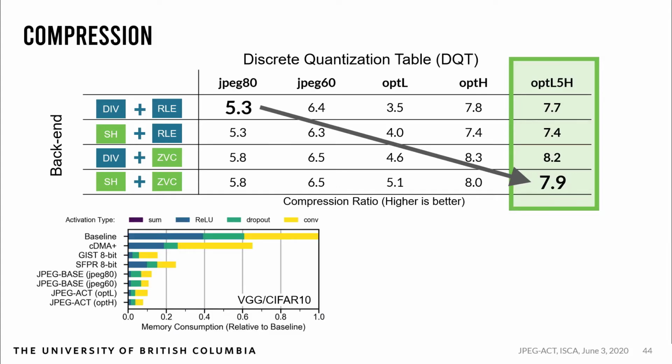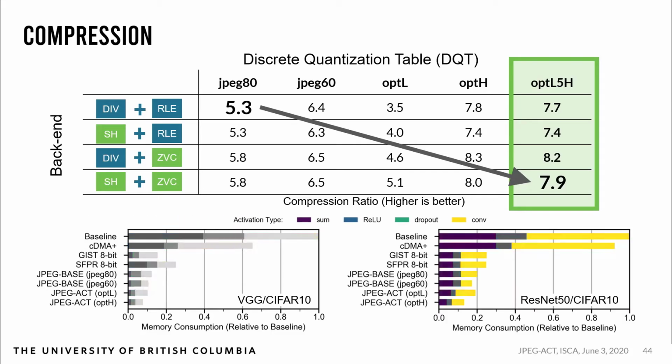If we look at where these improvements are occurring on VGG, we can see that JPEG significantly improves compression of convolution activations, and by adding zero-value compression and a more aggressive quantization table, compression of dropout and convolution activations increases again. On ResNet-50, as there are no dropout activations, JPEG-ACT has a larger relative compression ratio to the other methods, as 3/4 of the network is dense activations. We see similar trends for the ImageNet and Div2K datasets.